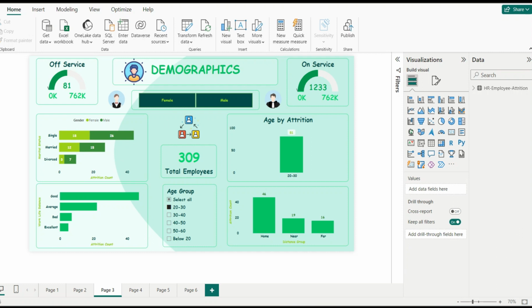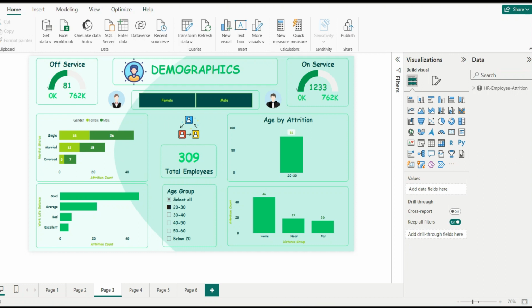In the 20 to 30 category, for attrition count by work-life balance, 40 employees selected good, 20 employees selected average, approximately 10 employees have selected bad, whereas fewer than 10 employees have selected excellent. From this, you can understand the environment and working of the organization. Other than that, we also have distance group by attrition count, and in the 20 to 30 category, we also have age group by attrition. The approximate attrition is 81, which you can also see in the off-service gauge.